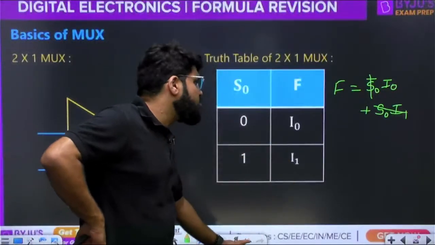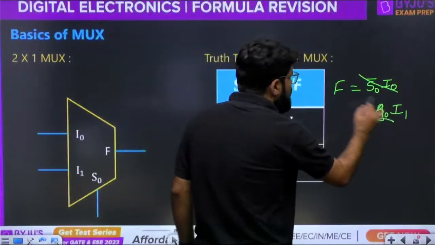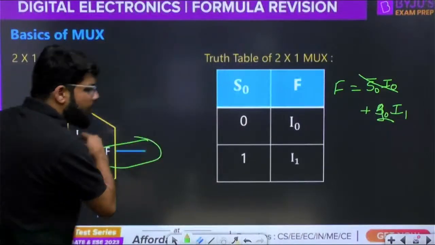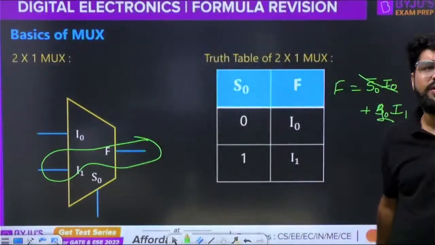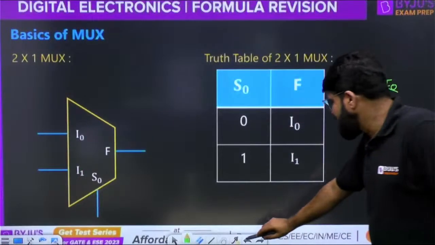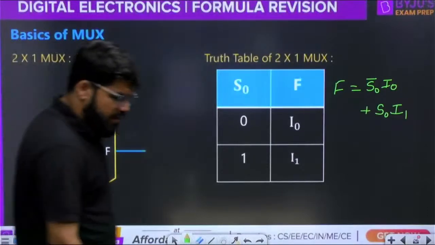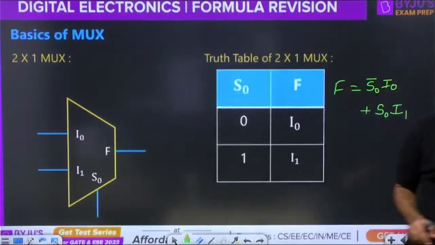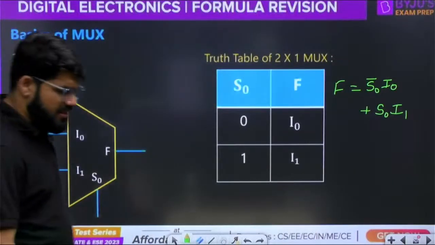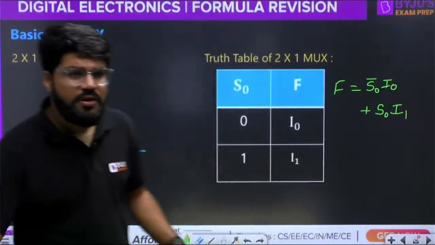Suppose the select line is 1. 1 complement is 0, so this term is gone. This is 1, so the output is 1 into I1, that is I1. The output receives the information from I1 if the select line is equal to 1. So this logic functionality justifies our truth table and our task. Alright, all cool. This is clearly satisfied. This is simple. Moving ahead to the next.